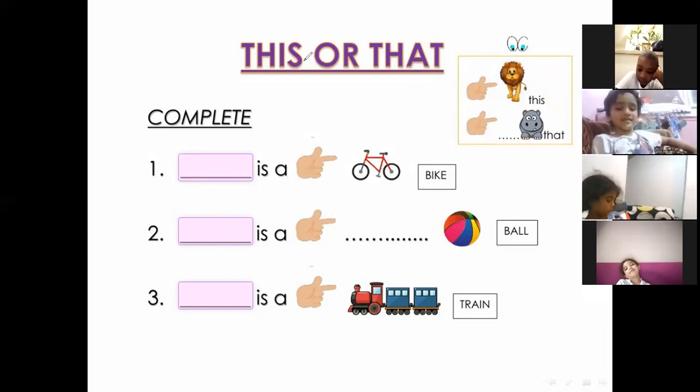Look, it's close to us. This or that? Unmute your mic, unmute it. Yes, Sharif, this or that? Unmute your mic. Yes, excellent.